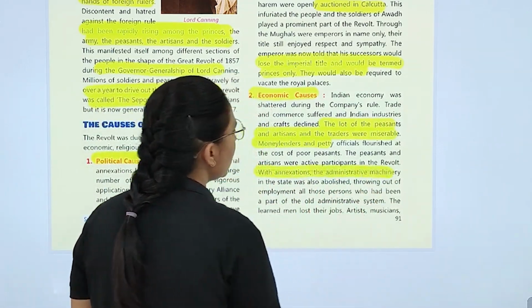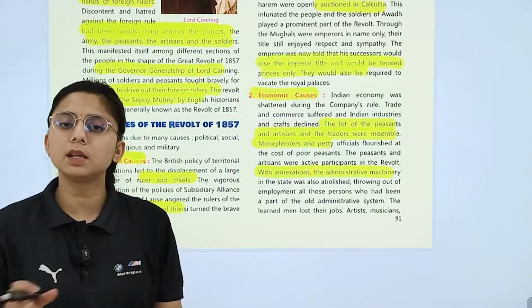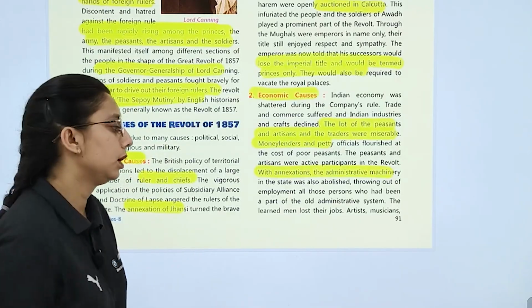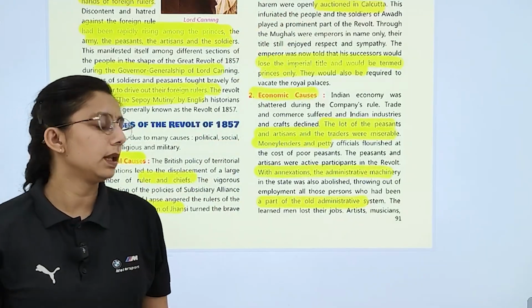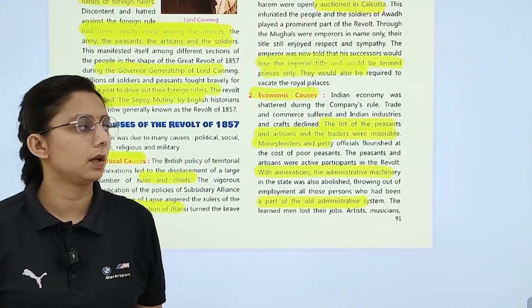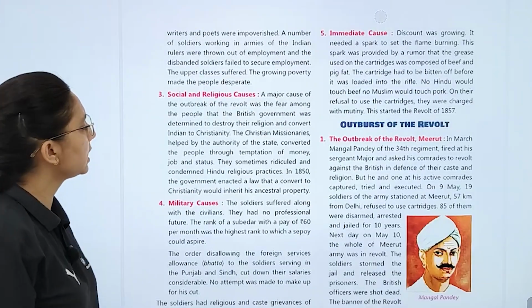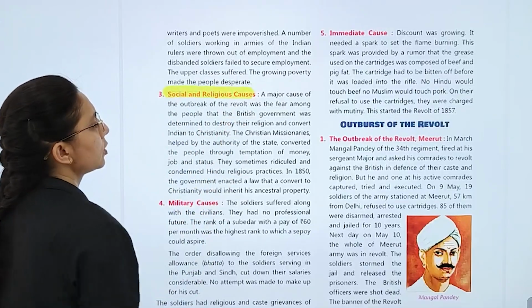With annexation, there was the administrative machinery. What happened? They abolished it from time to time, and the old administrative system had been the livelihood of all the persons employed. What comes next is the social and religious causes.